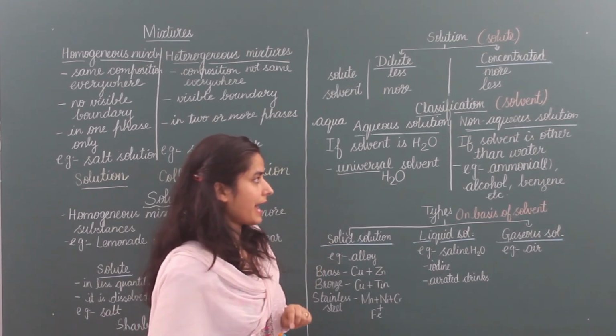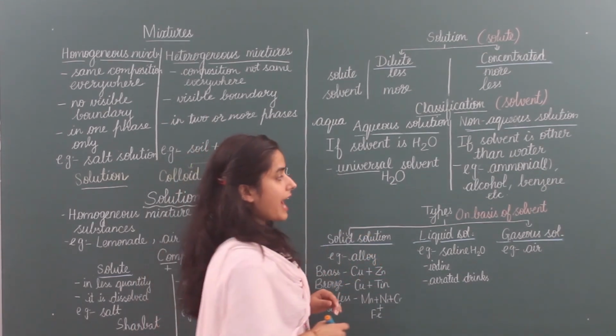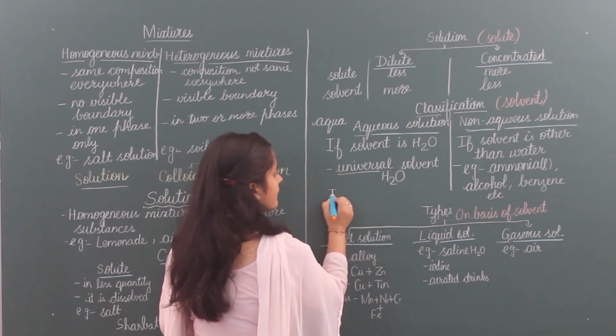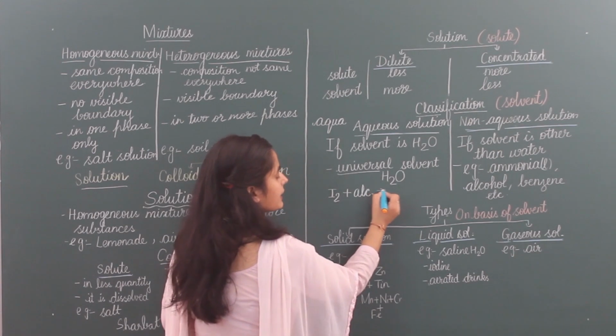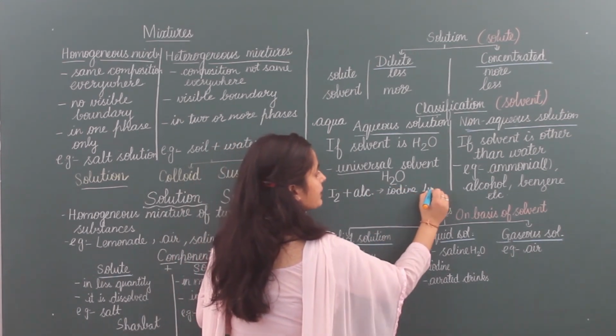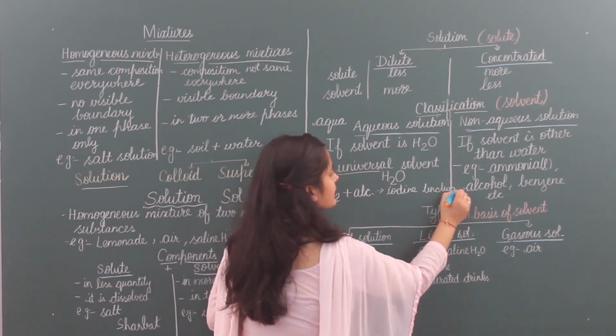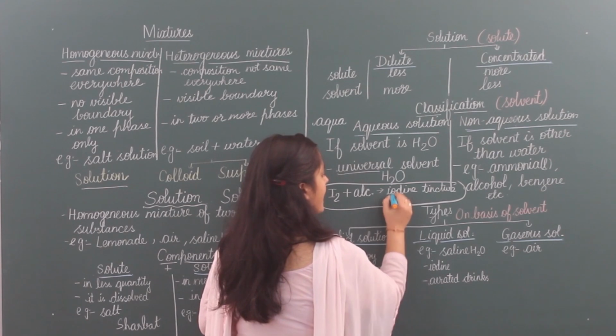One more example I am taking here, iodine tincture. What is iodine tincture? When iodine is added in alcohol, then it becomes iodine tincture. This iodine tincture is used in labs to test starch.